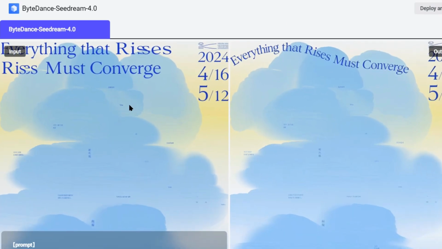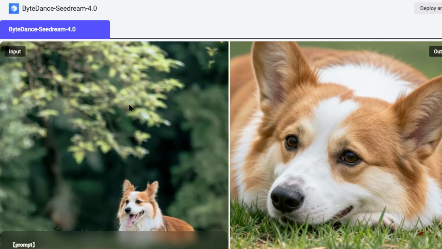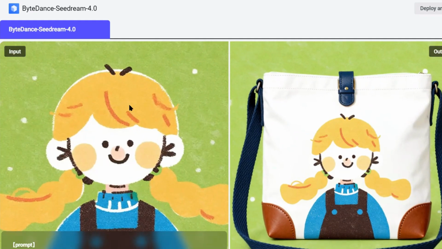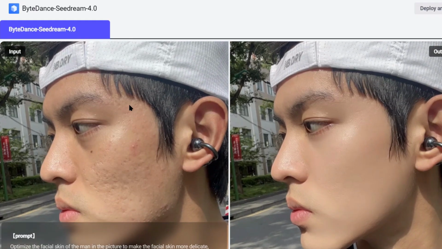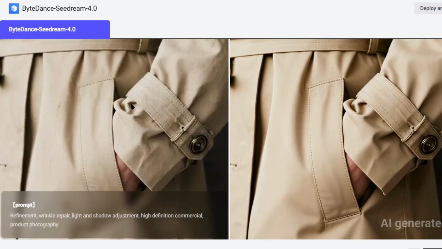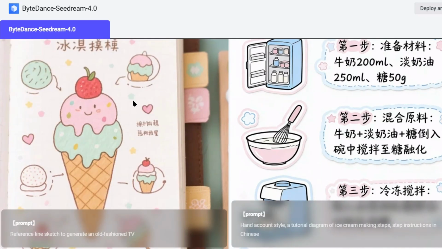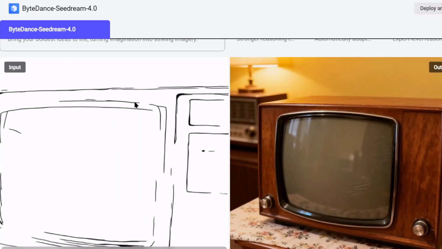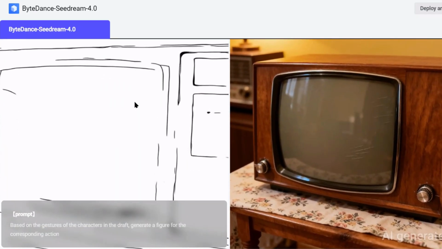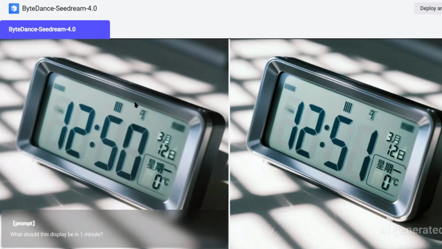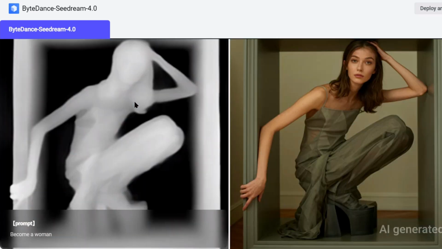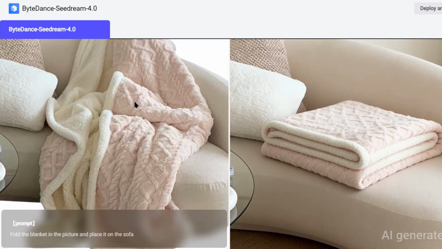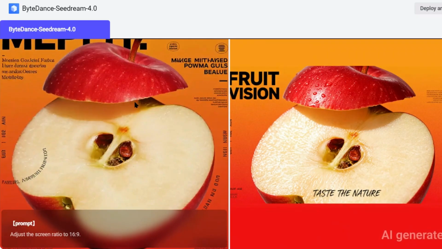China in particular is making massive investments in AI. They have different data privacy laws, different cultural attitudes toward AI, and massive government support. This allows them to move fast and take risks that American companies might avoid. And that creates opportunities for all of us. More competition means better tools, lower prices, and faster innovation. We're entering a golden age of AI tools, but it also means you need to stay informed about developments from around the world. The next breakthrough might come from China, Europe, or anywhere else. You can't just focus on Silicon Valley anymore.